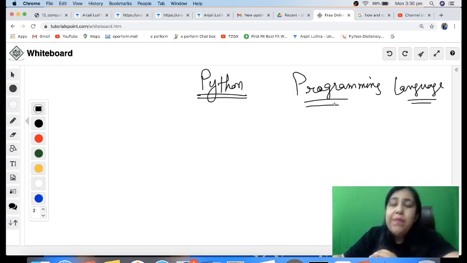You can do basic programming, you can do database handling, you can do data analysis, you can do machine learning, that is artificial intelligence. So there are so many other things which you can do in Python. Even we can make apps, we can make websites. A lot of stuff is possible with the help of Python. So right now you're just making your basics strong.